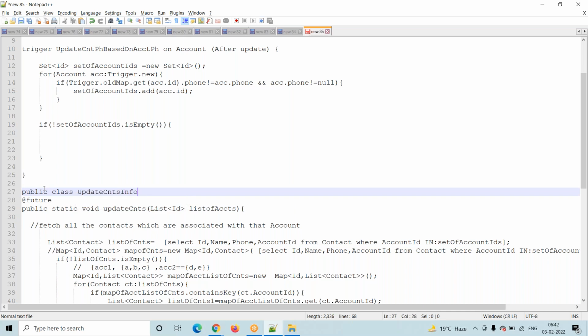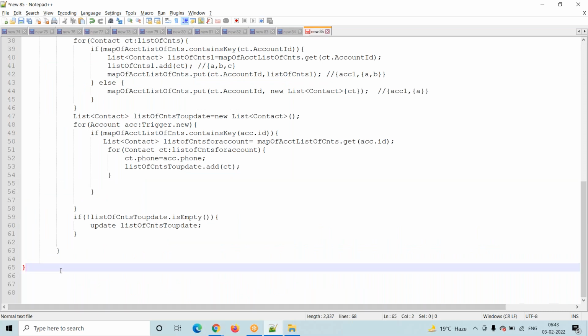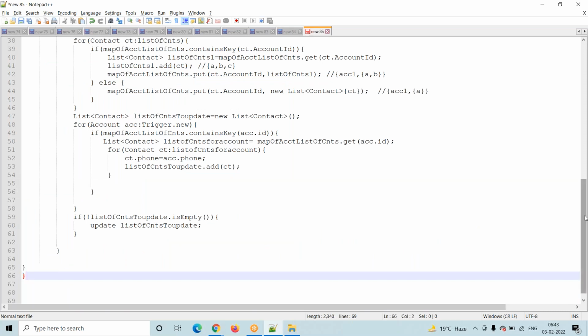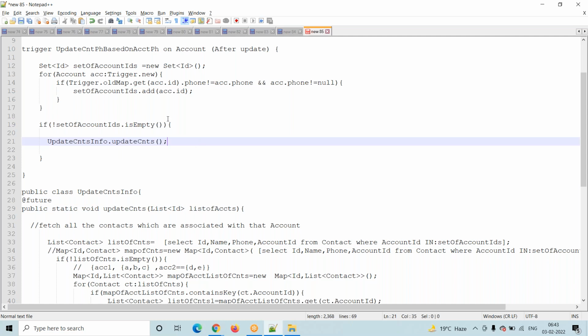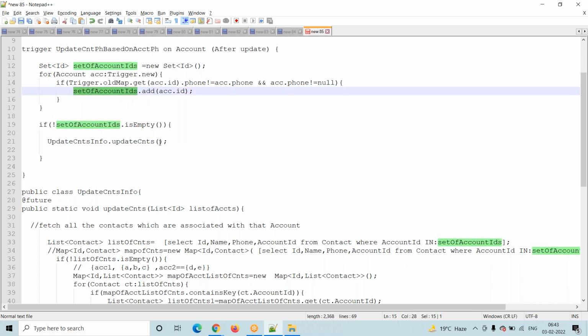This is my class. In this class we have this feature method, right? See, go to here, this is a feature method. So now we have to call this one, update contact info dot update contacts. The same logic, see here, set up account id.